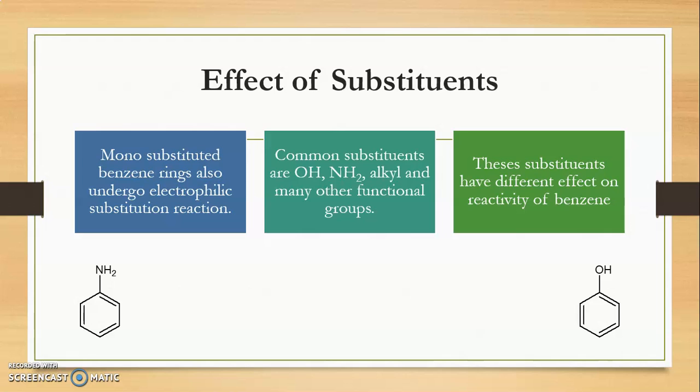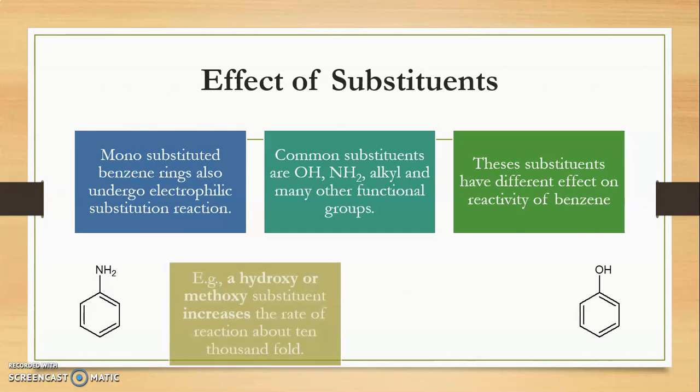If an amino functional group is there and we perform an electrophilic substitution reaction with certain electrophiles, the rate of reaction will be different compared with the rate of reaction of phenol. This difference in the rate of reaction is not controlled by the benzene, rather it is controlled by the hydroxyl group or the substitution present on the benzene ring. So these substitutions have different effects on the reactivity of the benzene ring.